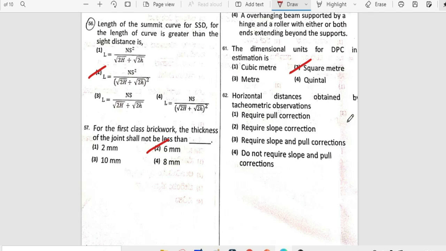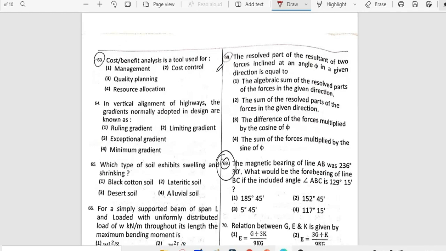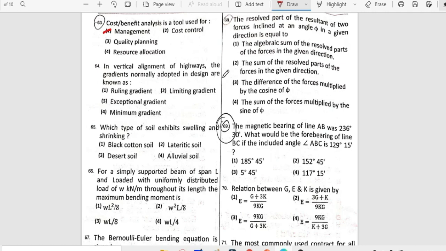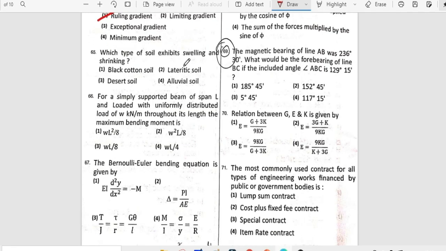Horizontal distance obtained by the tachymetric observations do not require slope and pull correction. Cost benefit analysis is a tool for management. In vertical alignment of highways, the gradients normally adopted in design are known as ruling gradient. Which type of soil exhibits swelling as well as shrinking? So it is option 1.